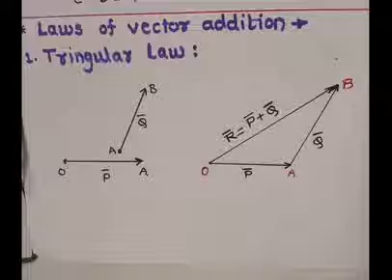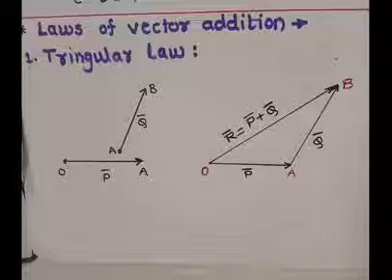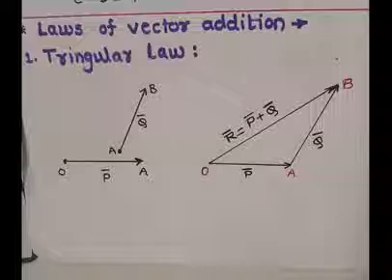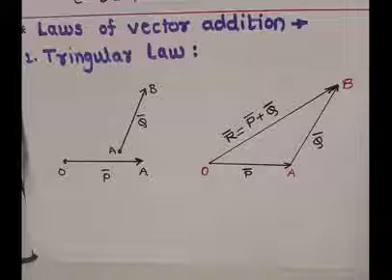Now we study the different types of laws of vector addition. There are three laws of vector addition. One is the triangular law, second is the polygon law, third is the parallelogram law. Initially we study what the triangular law is and how it is proved.